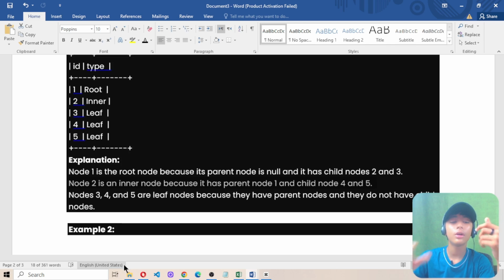Node 1 is the root node because its parent node is null and it has child nodes 2 and 3. Node 2 is an inner node because it has parent node 1 and child nodes 4 and 5.